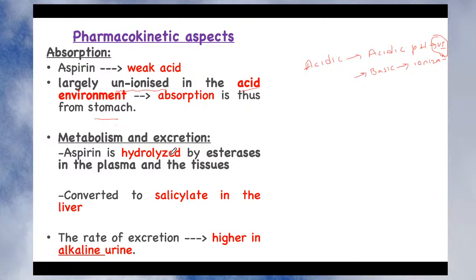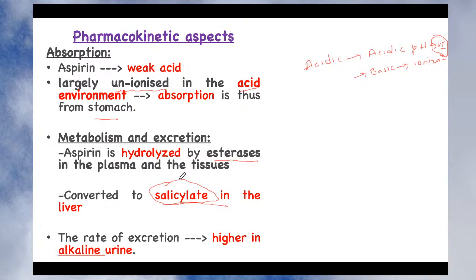Let's see about the metabolism. Aspirin is hydrolyzed by the enzyme called esterase, right? So it is broken down by the enzyme esterase in the plasma and the tissue, and it is converted to salicylate in the liver. Now this salicylate produces the trouble, and we'll see this in the unwanted effects and the symptoms of salicylate poisoning, right? Just remember why it is formed: aspirin is converted in the presence of the esterase enzyme into salicylate, especially in the liver and the plasma, right?